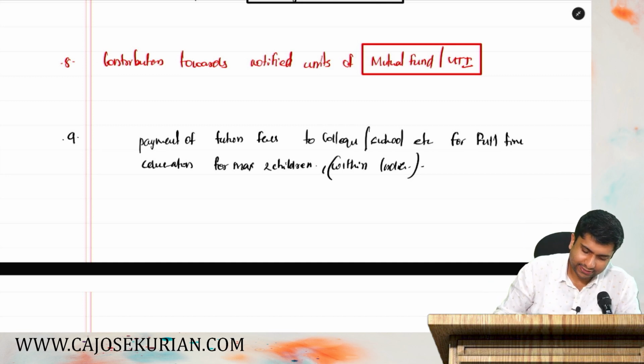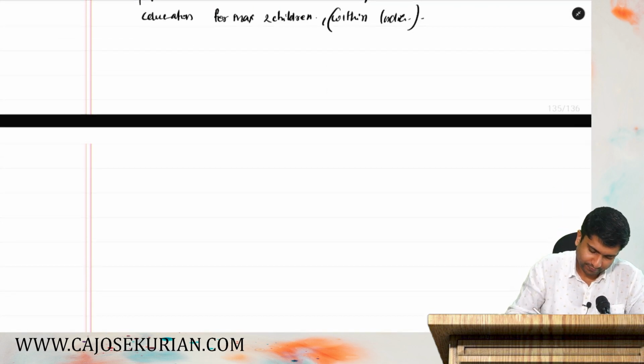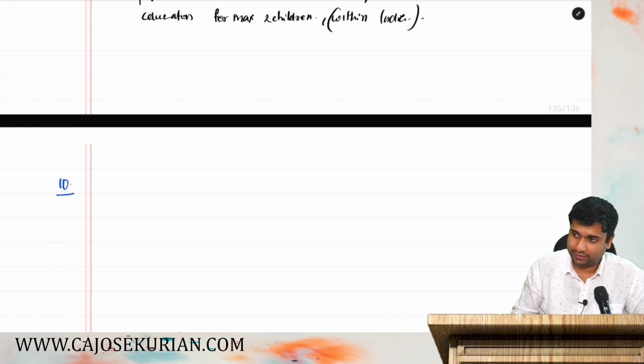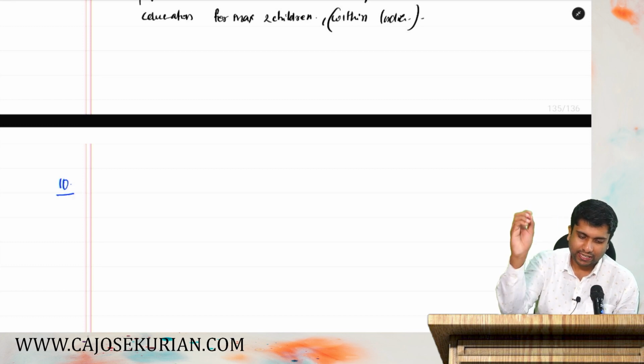Now, item number 10. What it says is repayment of housing loan.